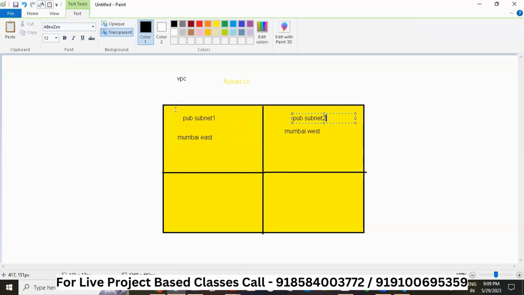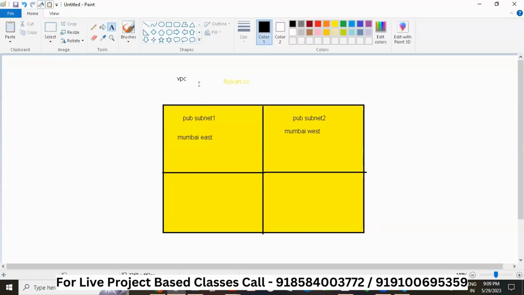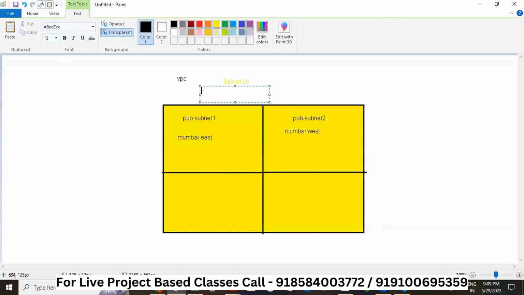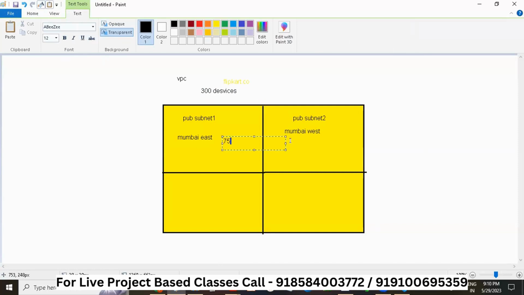Then we are dividing this full network, which is this VPC network, into different subnets, which is 1, 2, 3, 4, as you can see. As I told you, there are 300 devices here, so it will be divided proportionally into each subnet. There will be 75 here, 75 here.